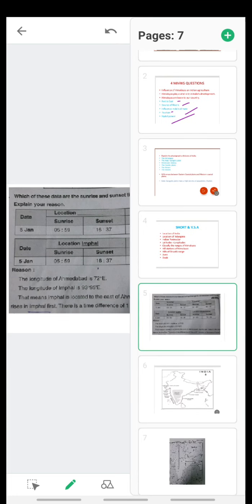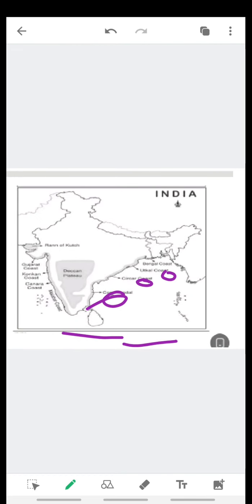Now let us move to another concept, map painting. Here you can see the map painting in the last examination. When we refer to previous papers, we find different coastal areas have been asked. So for that, we need to prepare these: Canara coast, Coromandel coast. Here you can see Utkal coast, different coastal areas. All these coastal areas need to be referred to once so that we can easily find them in the exam.